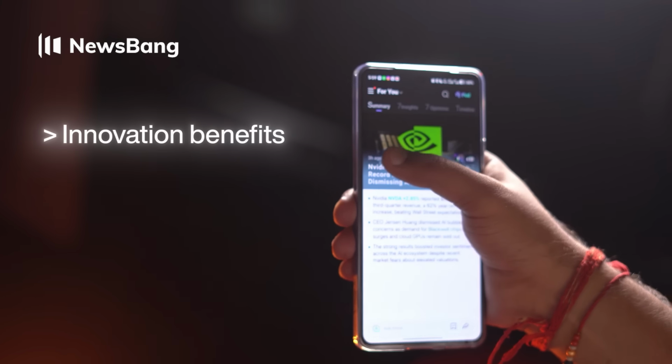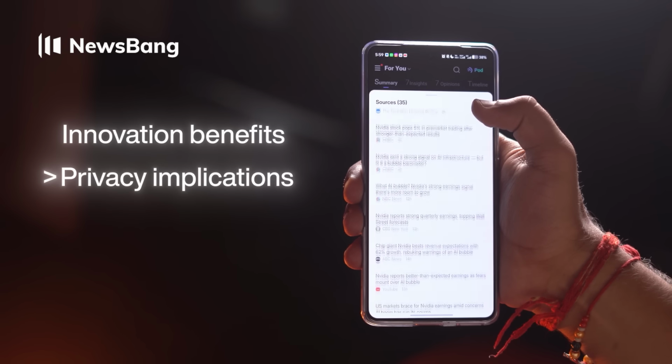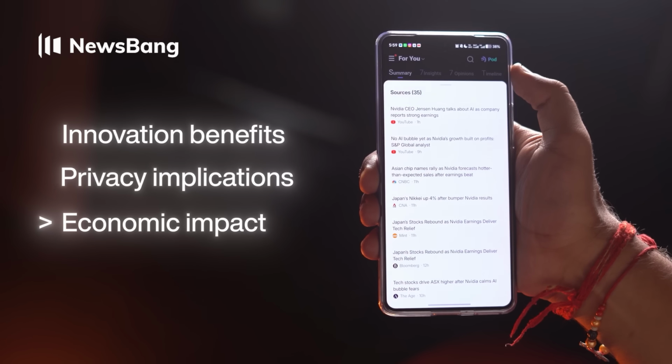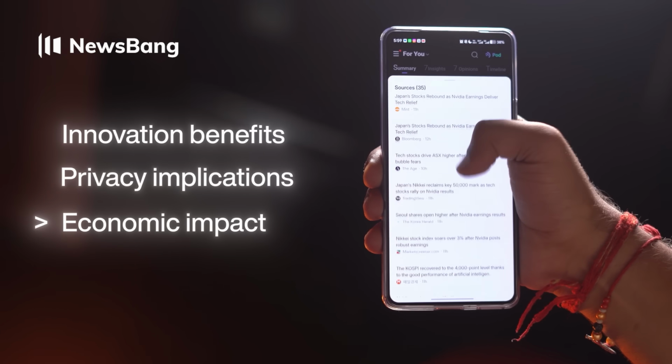For example, imagine a story about global technology developments. One source might focus on the innovation benefits, another might question the privacy implications, a third might discuss the economic impact. All three are covering the same topic but from different angles. And this is actually how we should consume news. Not just by reading one article and assuming we know everything, but by looking at multiple viewpoints before forming